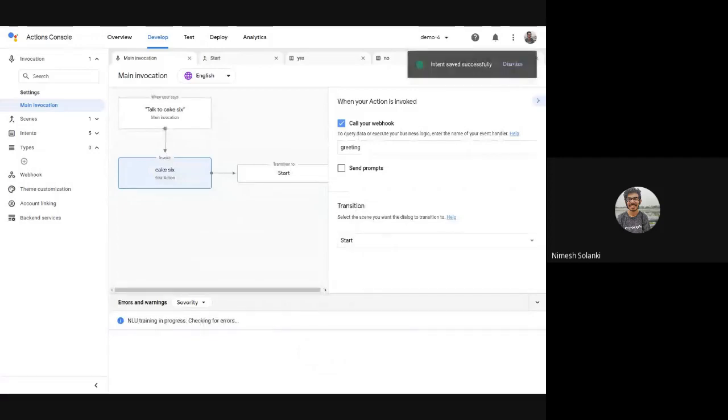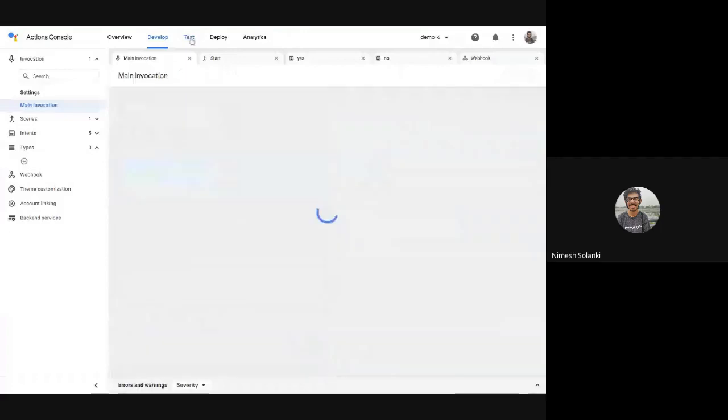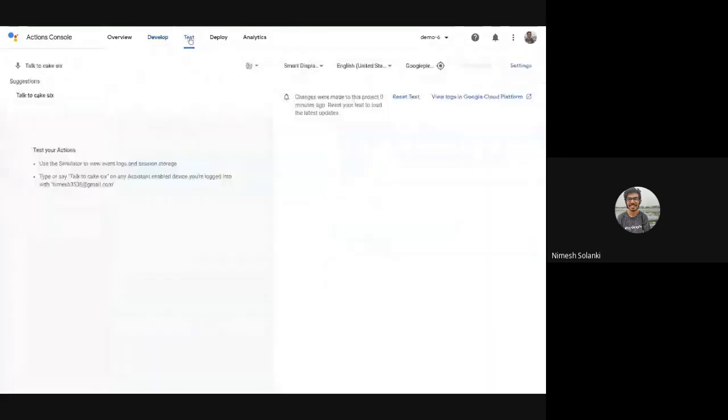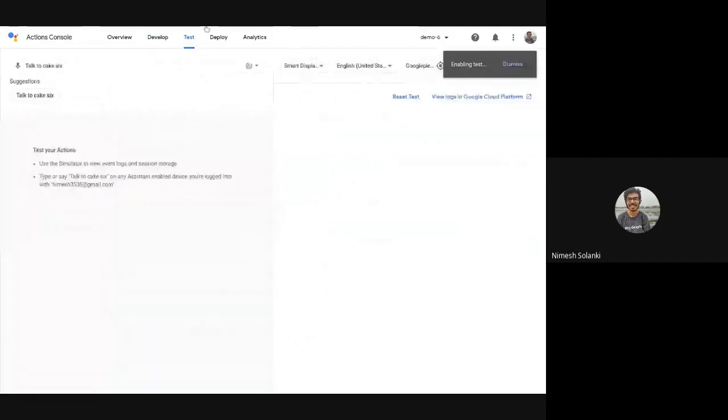Once this NLU training is done, we can minimize this and go over to this test tab. I hope you are able to see my screen. There's no issues? Cool, so far so good. Once the test simulator is available, we can head over to this suggestion chip to invoke our action.